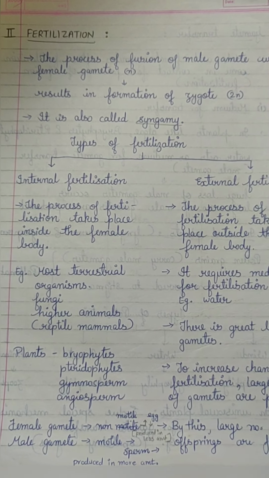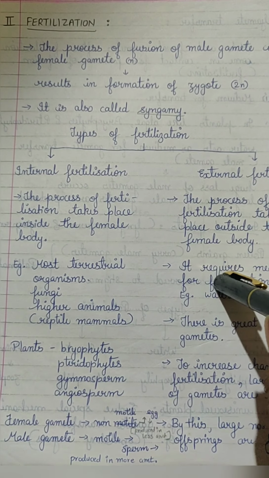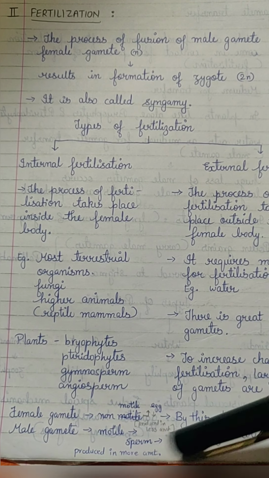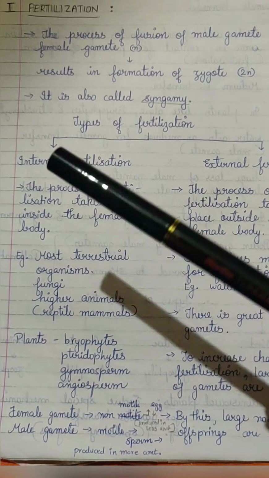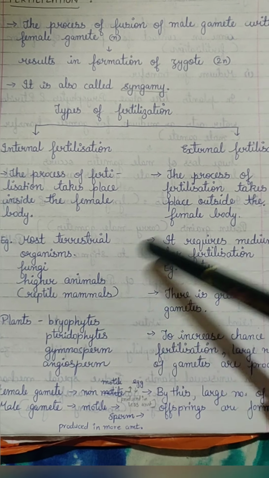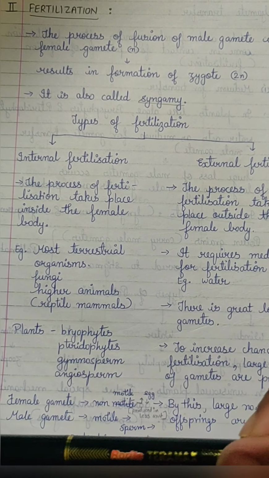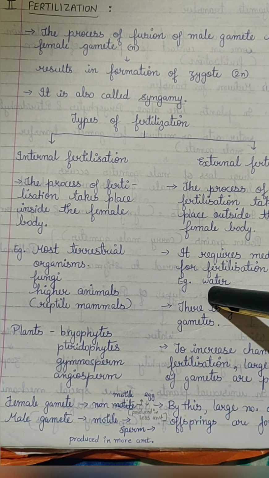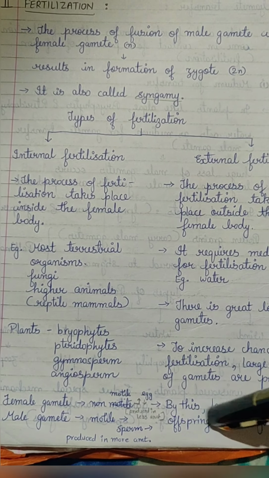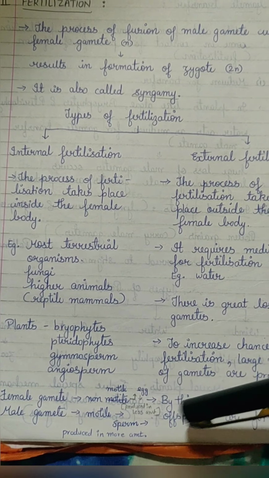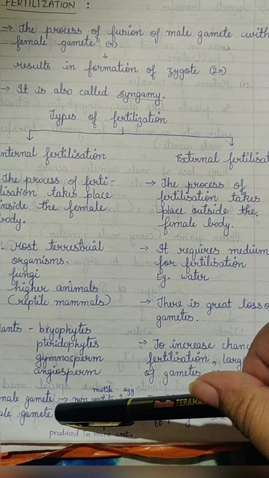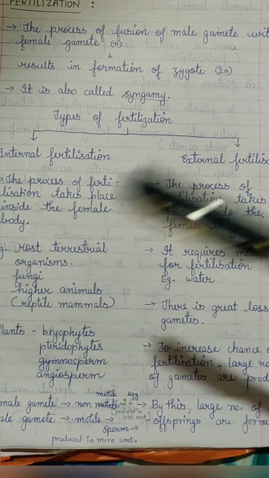So, two types of fertilization, internal and external. In internal fertilization, inside the body, there will be a fewer number of offsprings. Here, outside the body, there are a large number of offsprings. Examples are in animals and plants; aquatic organisms come in the examples for external fertilization. The gametes are the egg and sperm cells. A large number of offsprings are produced in external fertilization, whereas fewer offsprings are produced in internal fertilization.